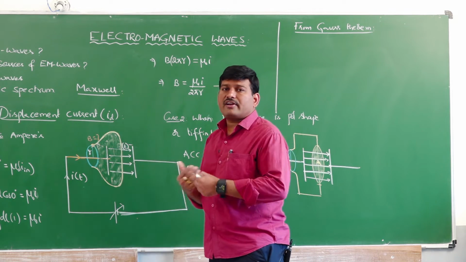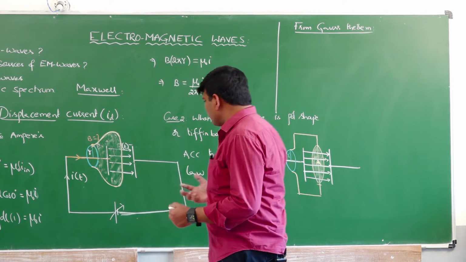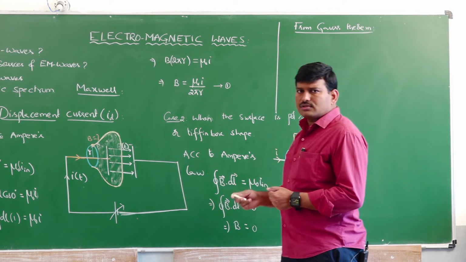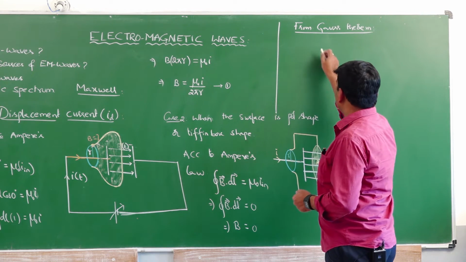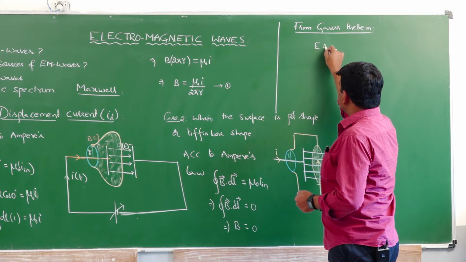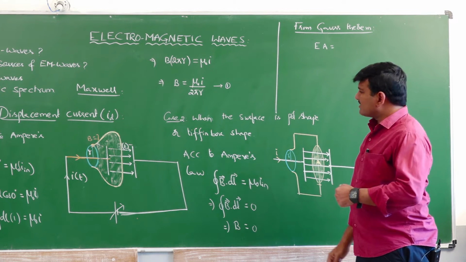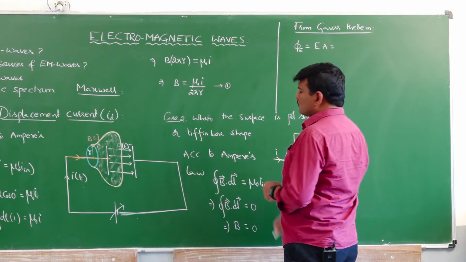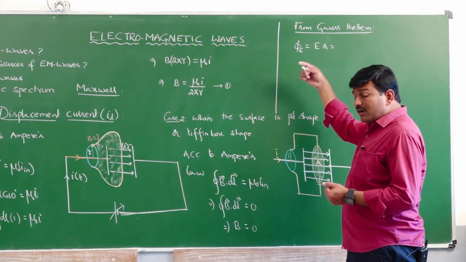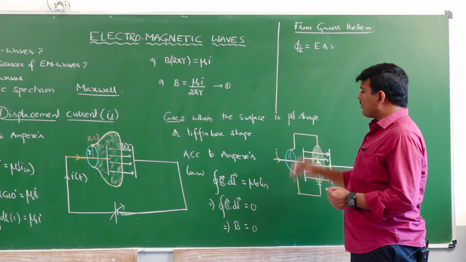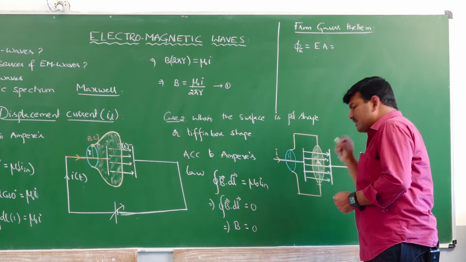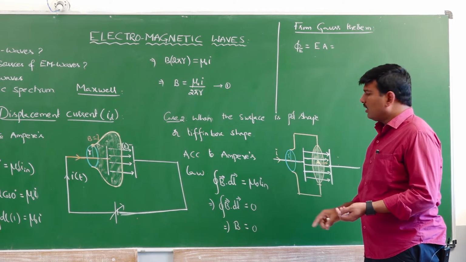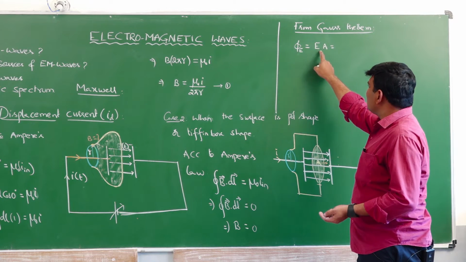This time varying electric field is doing some work. What kind of work it is doing, we will see here. From Gauss theorem, what I know, the electric flux through the surface is given by the formula E into A. The electric flux is equal to E into A, or E bar dot A bar more clearly. Here E bar and A bar will be in the same direction. E bar is like this, area vector is also like this. Therefore, the directions will be same, hence the angle I will be taking as 0. Therefore, flux phi E is equal to E into A.